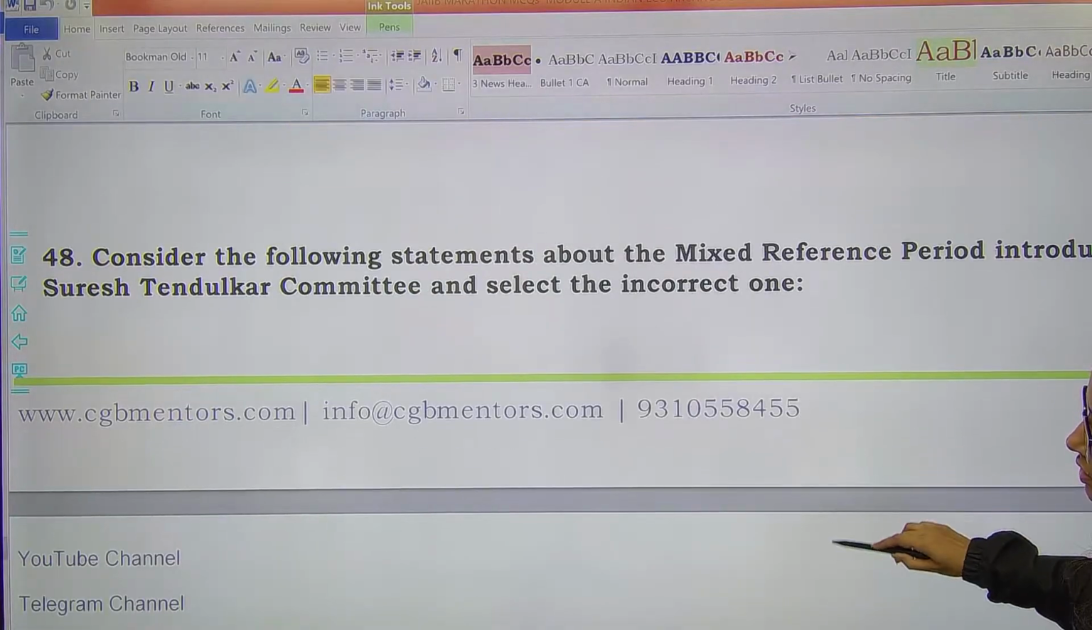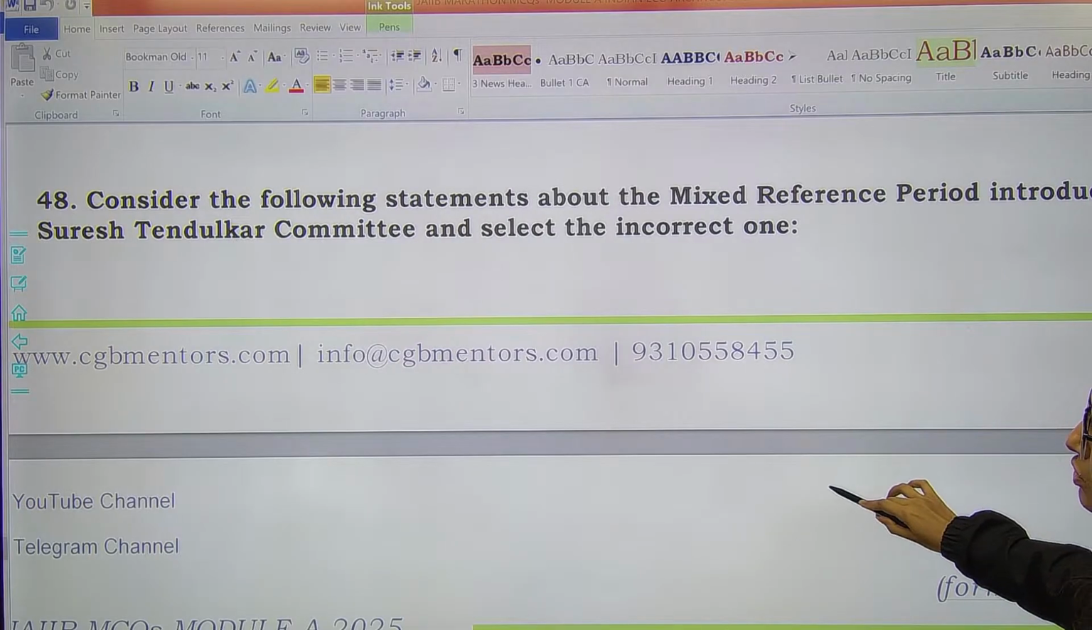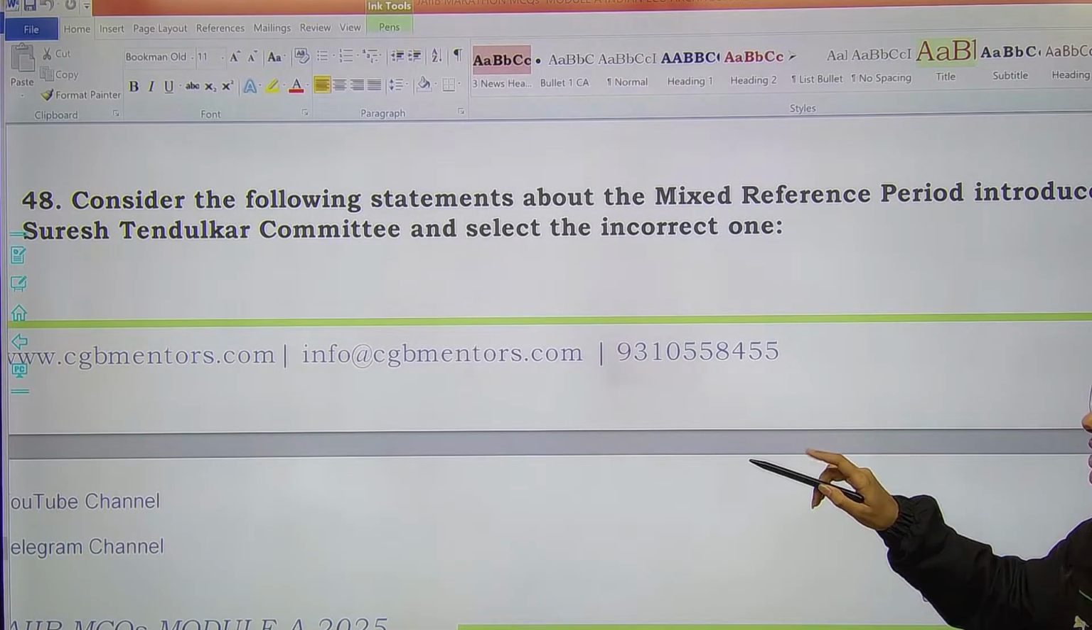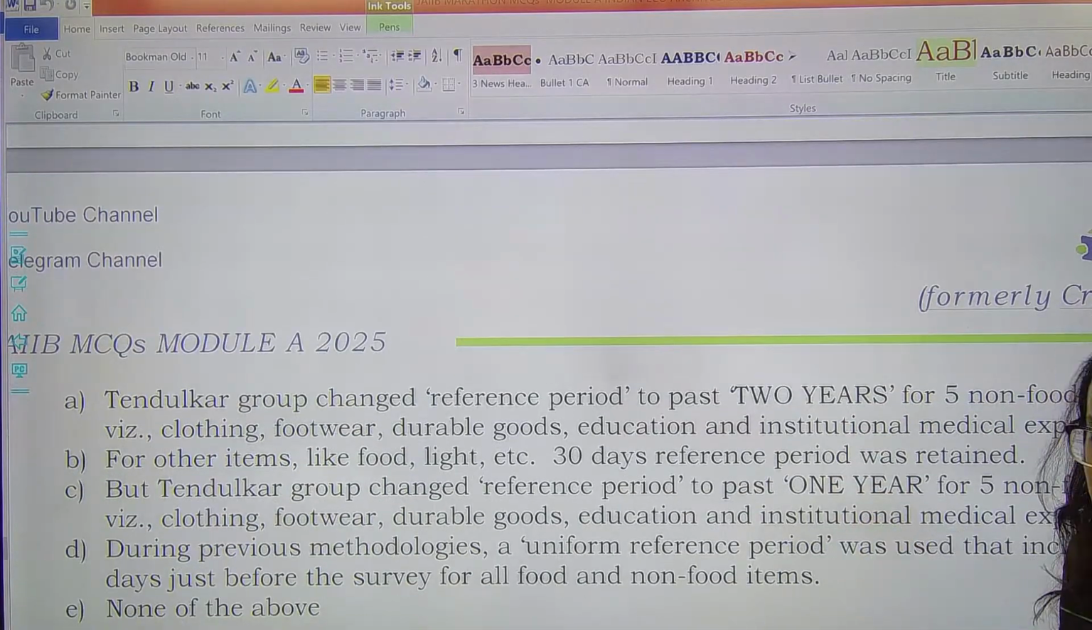Now, next question. Consider the following statements about the mixed reference period introduced by Suresh Tendulkar committee, and you have to select the incorrect one out of these statements. Read them carefully, select the incorrect one. सुरेश तेंदुलकर कमेटी ने जो मिक्स रेफरेंस पीरियड इंट्रोड्यूस किया था उसके बारे में अब बताइए, which one is the incorrect one.